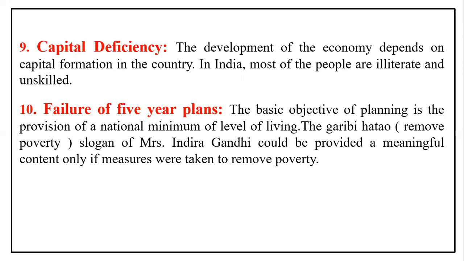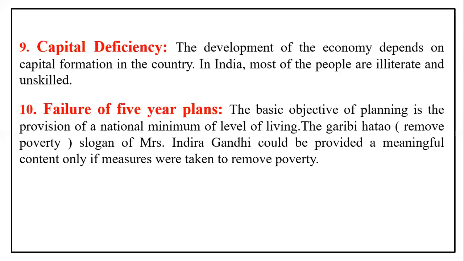After the third 5-year plan, the slogan Garibi Hatao, remove poverty, was given by Mrs. Indira Gandhi. Why? Because she gave importance to removing poverty, and she allocated in the plans. That is the target. We have to remove the poverty.